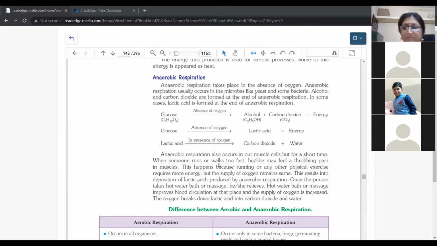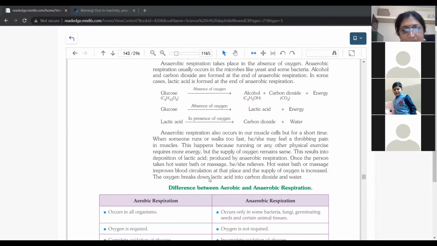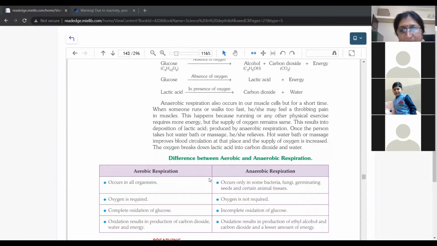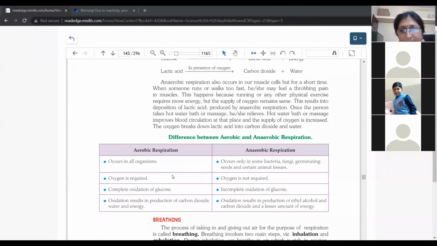But this process is for a minute only, or for 10 minutes. In human beings also, when we are doing vigorous exercise or running fast, our body or lungs are not able to take oxygen continuously. So in this condition, for a few minutes, this anaerobic respiration happens. So maybe this part is clear to you. What is aerobic respiration and what is anaerobic respiration?